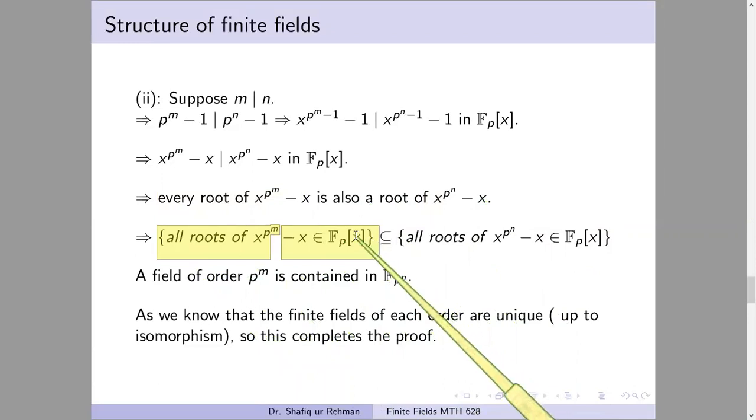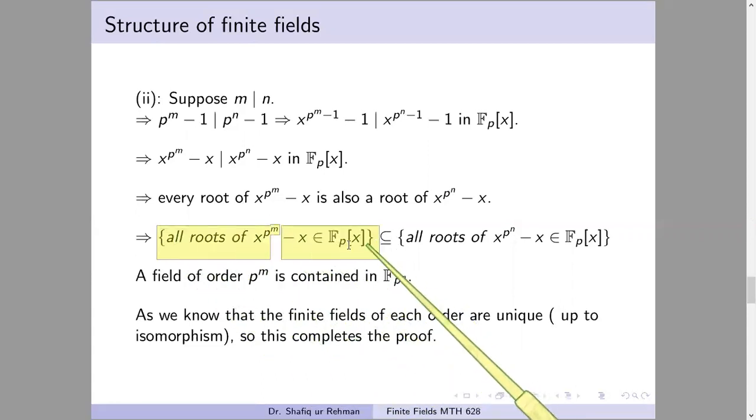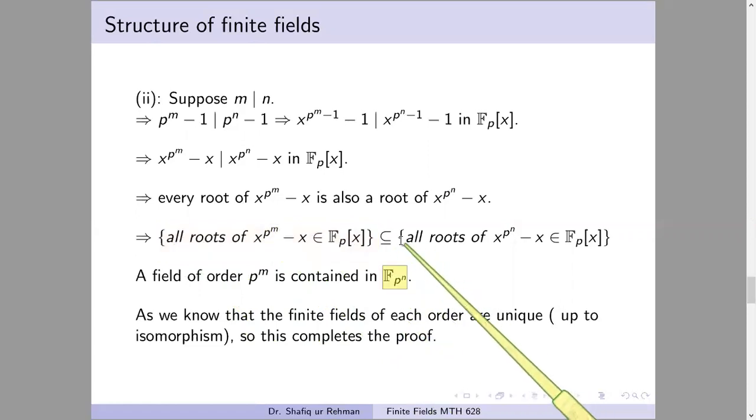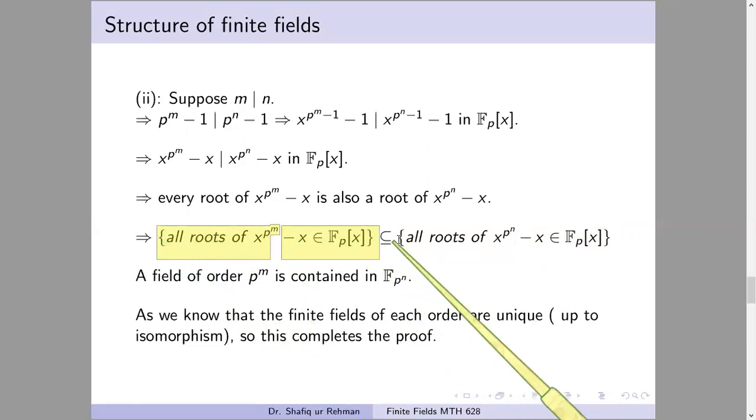We know that there is a way to construct a finite field: we take all the roots of this special polynomial. We have learned this. So this is also a field with p power m elements. So this field is contained in this. So we have found this field of order p power m, which is a subfield of this field. This set is equal to F_p power n, and this set is a subfield of this field with p power m elements. And this field is unique by the uniqueness theorem.